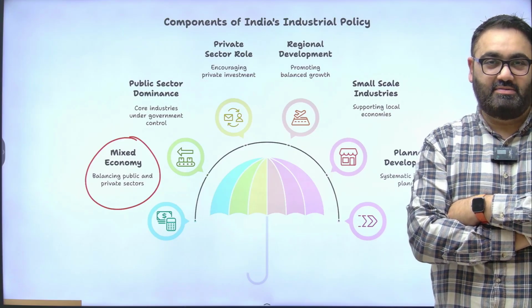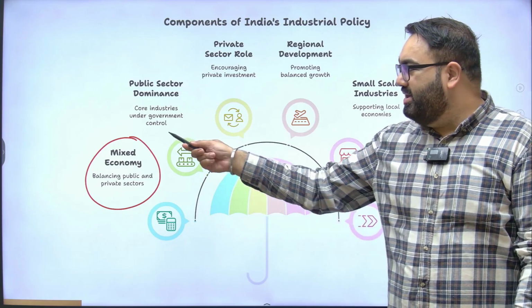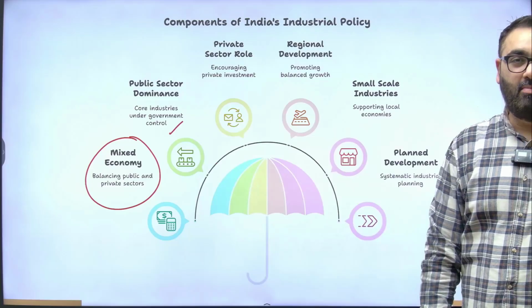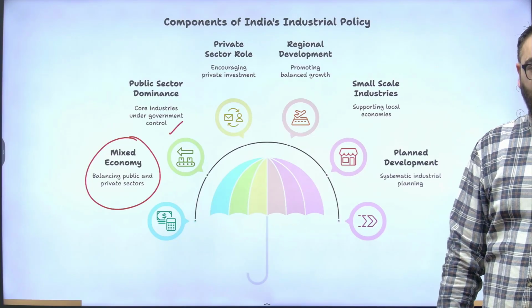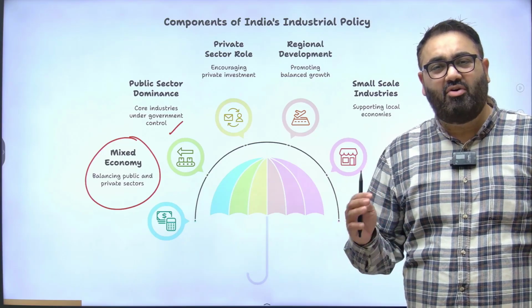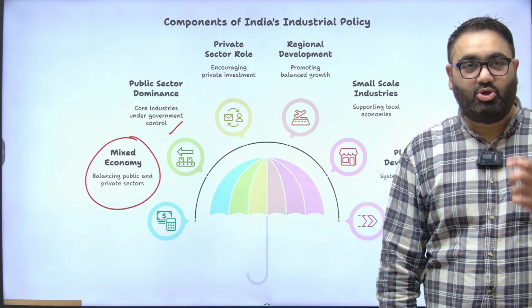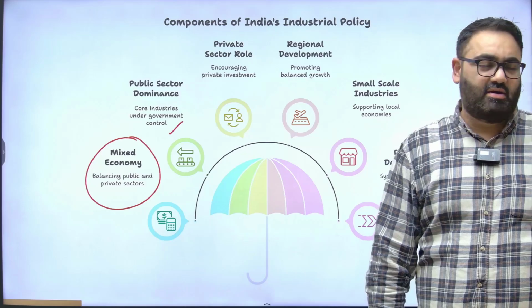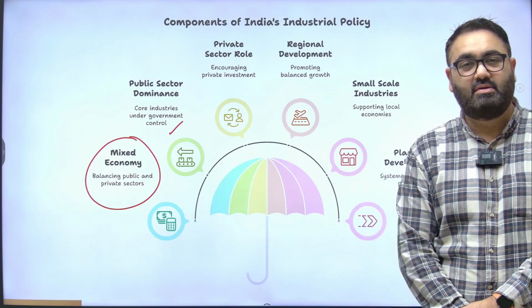The policy also talked about public sector dominance. Most of the core industries were under the government. Now compare that to today. In today's time, very, very few sectors in India are exclusively for the government alone. Like right now, even in the space sector, you have so many private startups in cities such as Bangalore and Hyderabad that are building their own satellites.